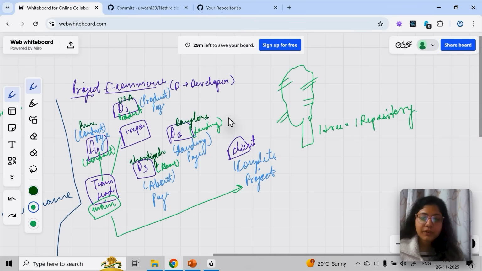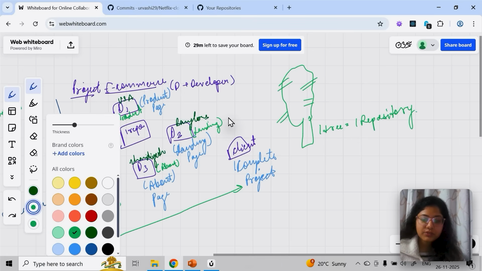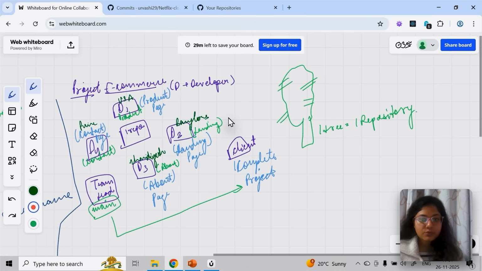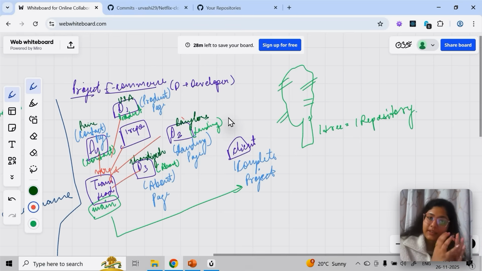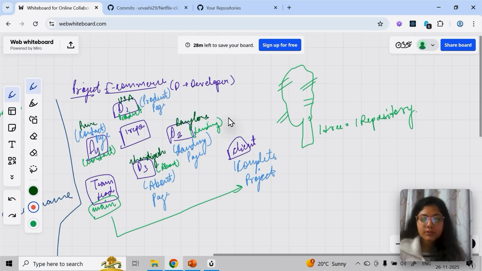So what we do is, the team lead will create these branches, and everyone will get access to those branches, and then everyone will push the code. Then the team lead will merge all these branches into main. In the end, you have to merge all these branches into main only, because that is what we are delivering to the client. All these will be merged into one. Let me write merging here. So here they all are going to be merged, and that is what we are getting.